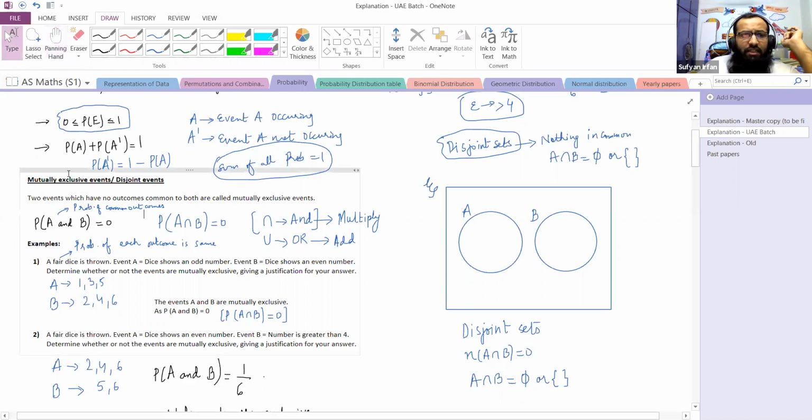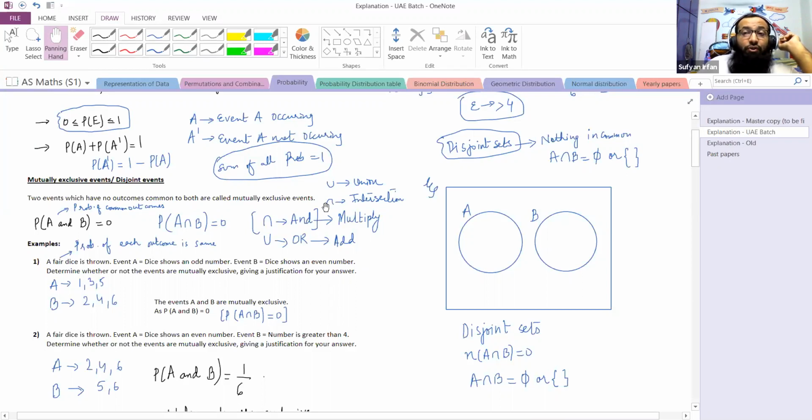Another thing is that instead of "and", we can also use this sign of intersection. If we can recall, in sets, this was union and this is intersection. Although sets is not a part of the A-level syllabus, in the marking scheme we usually see this intersection sign.